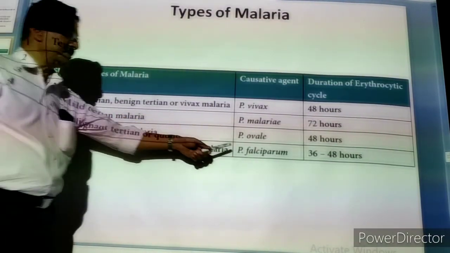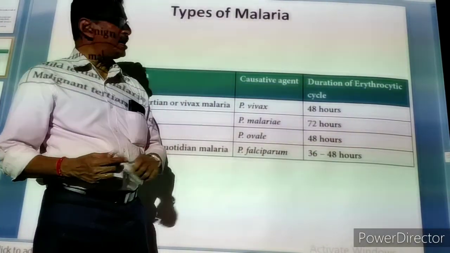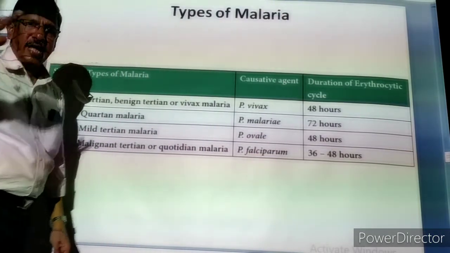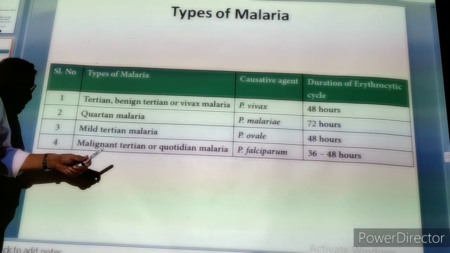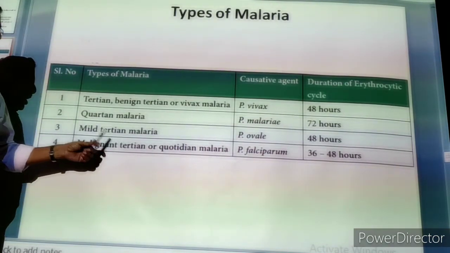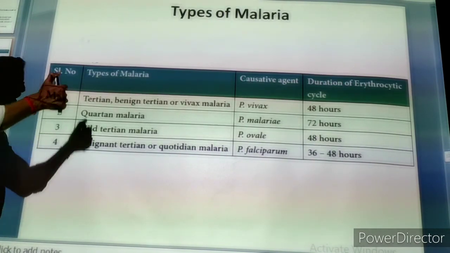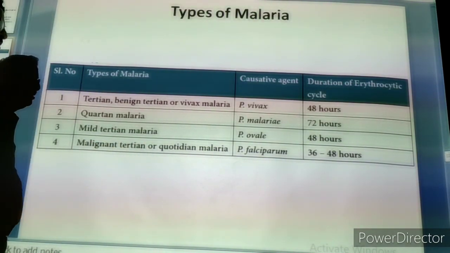Malignant means causing death. Now see, 36 to 48 hours it takes for the life cycle in the erythrocyte. 48 hours means 2 days. Then from the third day onwards it causes fever, but it will be severe, and the person will die. Escaping from this type of malaria is very, very difficult, maybe 1% or 2%; 98% death will be there. So that is the fourth one, malignant tertian malaria.